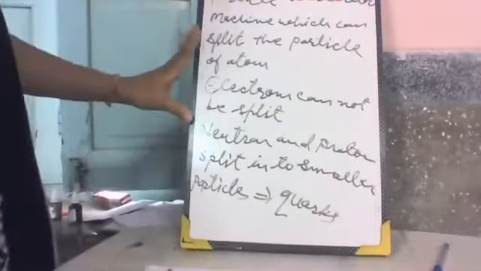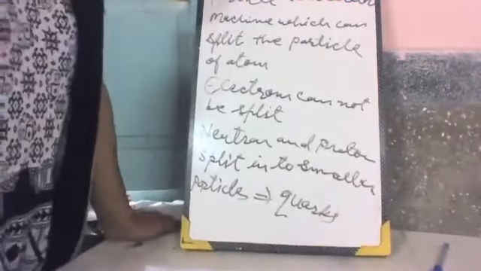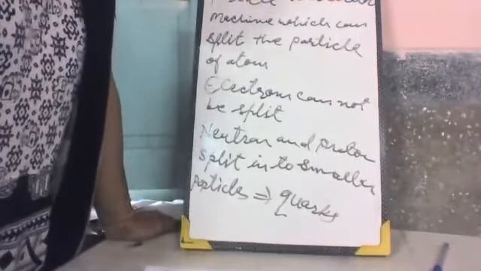These are the splitting of particles of an atom. Have a look at the fill in the blanks.